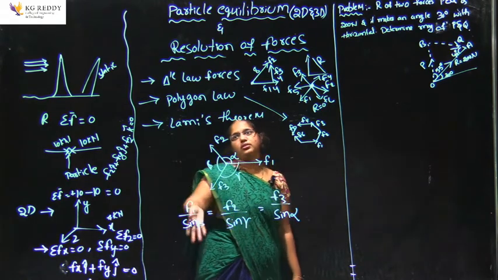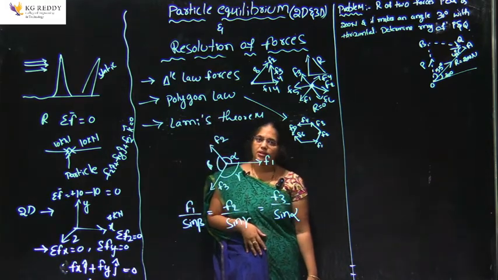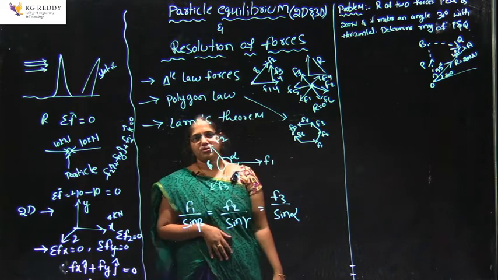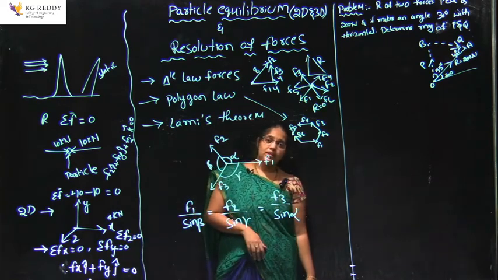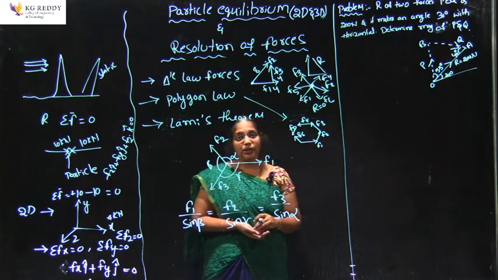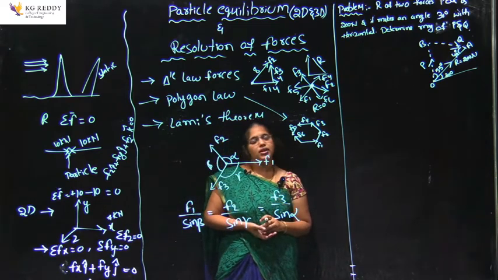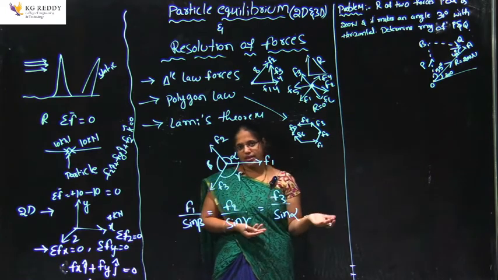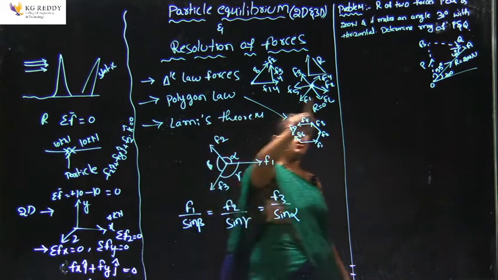So, these are the 3 different methods which we are using in engineering mechanics to find the resolution of the forces in n number of directions. One more is there, that is the resolution of the forces in 2 directions, coplanar concurrent forces, that we will discuss in the next class, okay. But today, based on this Lami's theorem, I want to solve one problem.